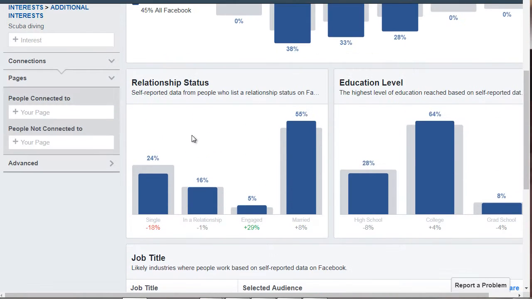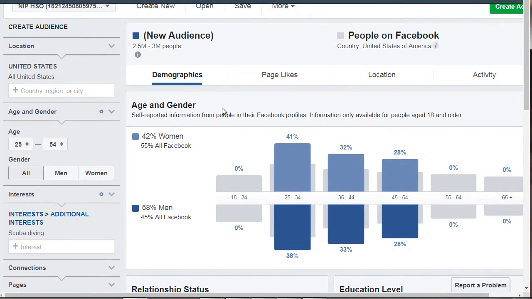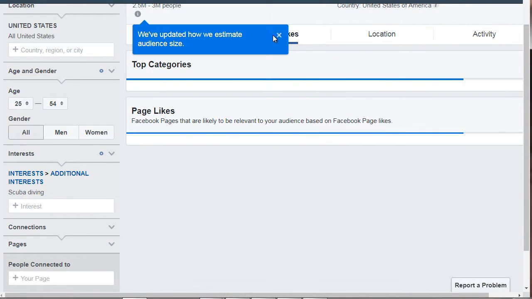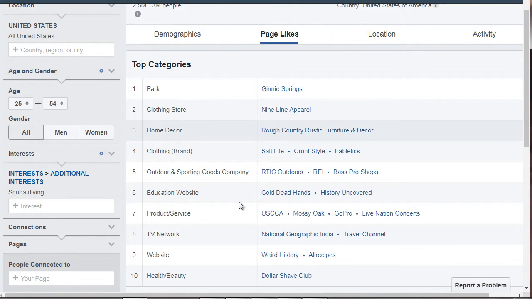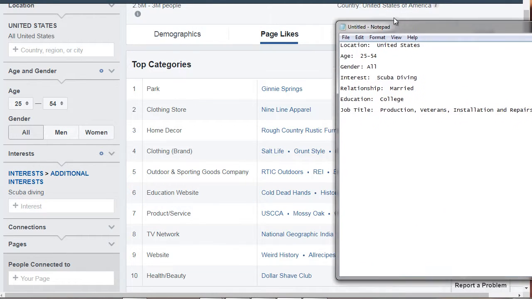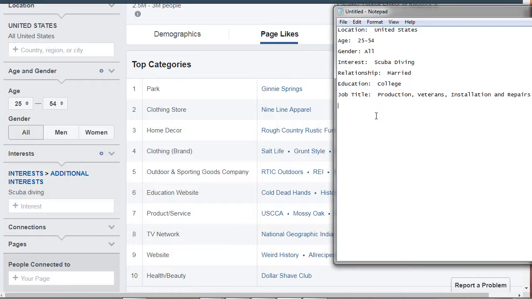So let's scroll back to the top and we'll go to page likes and let's jot this down. So we've got clothing store. They like the 9-line apparel, and then they got Ray. They like Bass Pro Shops, which is not a clothing store, but it's a store. What products do they buy?